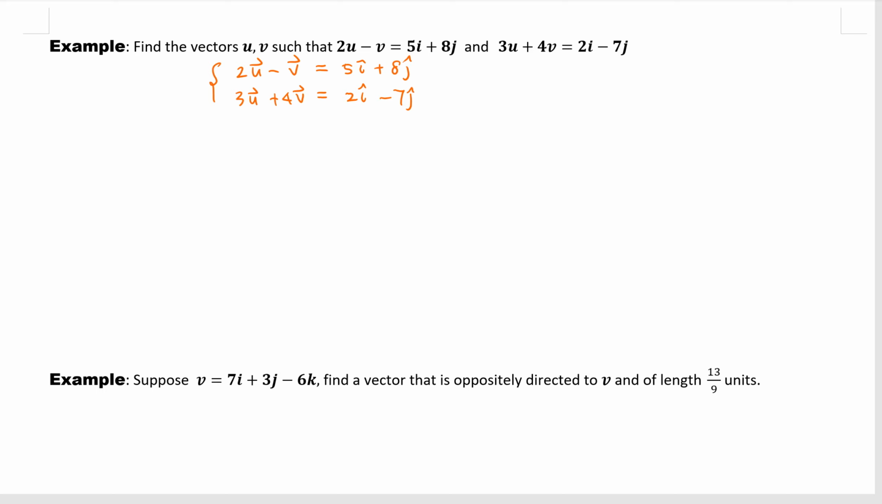Usually for a linear system, the elimination method is easier. So we want to eliminate either u or v, which means we want to find the least common multiple of their coefficients. The least common multiple for u is 6, right? Then you have to multiply the first equation by 3 and the second equation by 2. And to eliminate v, we just need to multiply the first equation by 4, right? So that is easier. So let's eliminate v.